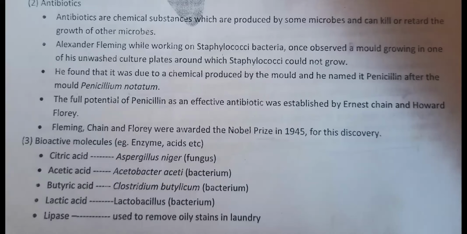Then Clostridium butylicum is a bacterium which produces butyric acid. Then next, lactic acid. Lactic acid you have studied, right? Lactobacillus acidophilus is a bacterium that helps in the formation of curd.